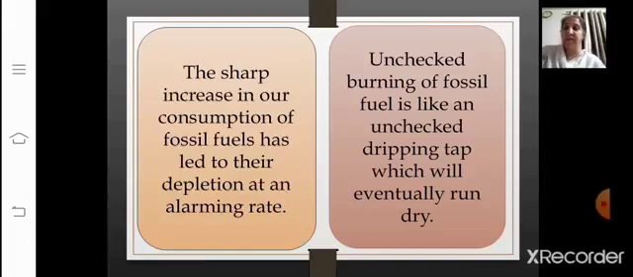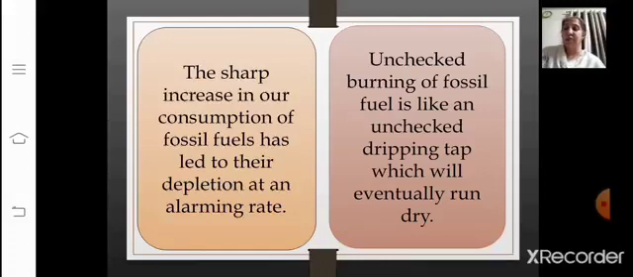The sharp increase in our consumption of fossil fuels has led to their depletion at an alarming rate. The toxic pollutants released from burning these fuels are also a reason for concern. We need to be concerned about the pollutants released from burning these fuels. So unchecked burning of fossil fuel is like an unchecked dripping tap, which will eventually run dry. So this has led to the tapping of various non-conventional sources of energy that are cleaner alternatives to fossil fuels.